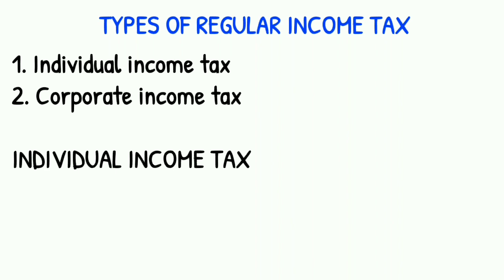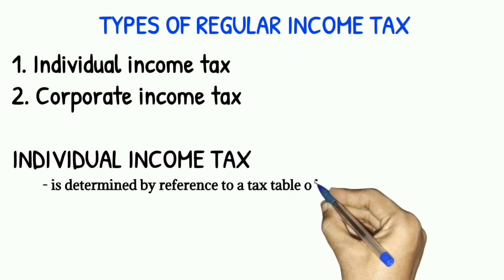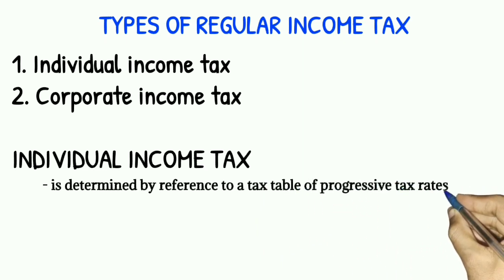Bakit siya tinawag na progressive? Kasi habang pataas ng pataas ang taxable income per year, pataas ng pataas din ang income tax. Kasi pag sinabing progressive, ang ibig sabihin nun, pataas ng pataas. The individual income tax is determined by reference to a tax table of progressive tax rates.